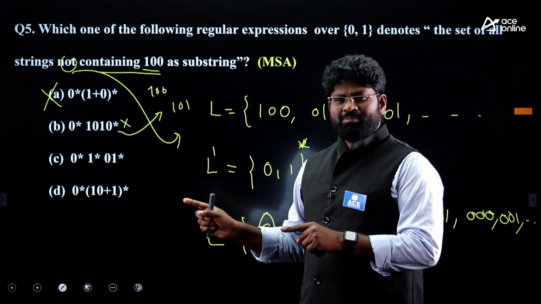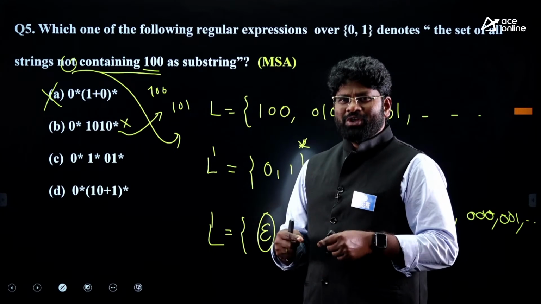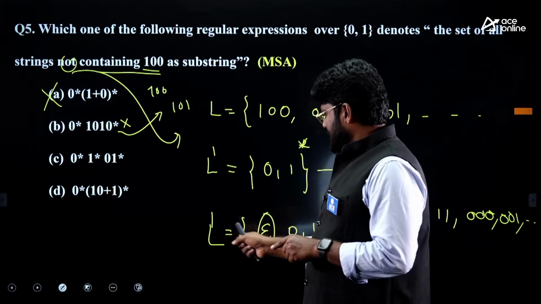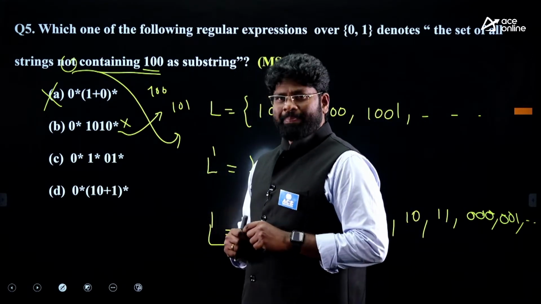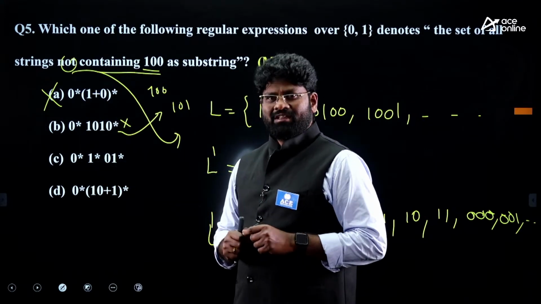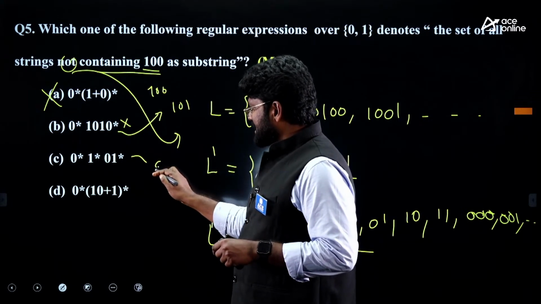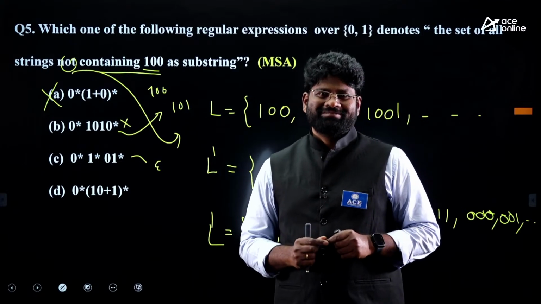Producing 100 may be one reason, but that is not the exact thing. It has to produce every string that is not contained in the L dash, right? So that's why this fails. And the same story will happen with this. You may say that this is also a correct answer, but the problem is that this will never produce epsilon.